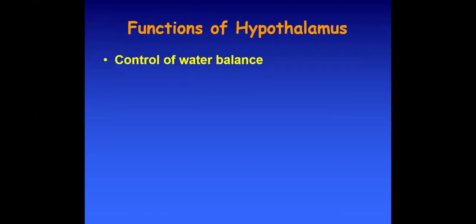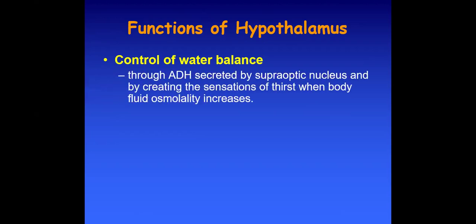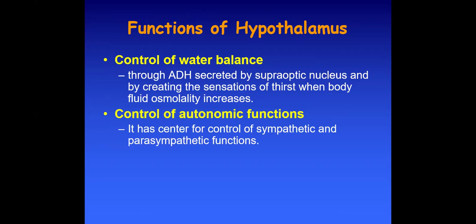Now we will discuss the functions of the hypothalamus. That is the control of water balance through the ADH secreted by the supraoptic nucleus, and by creating the sensation of thirst when body fluid osmolarity increases. Similarly, for the control of autonomic function, there is a specific center in the hypothalamus for both the sympathetic and parasympathetic systems. The sympathetic center controls the sympathetic actions, and the parasympathetic center controls the action of the parasympathetic nervous system.